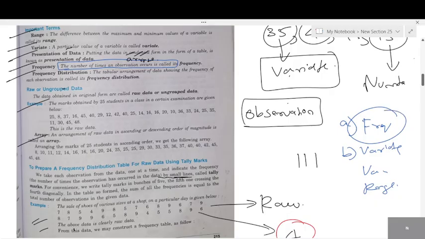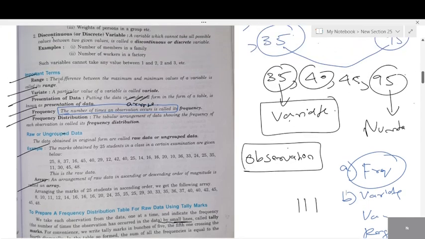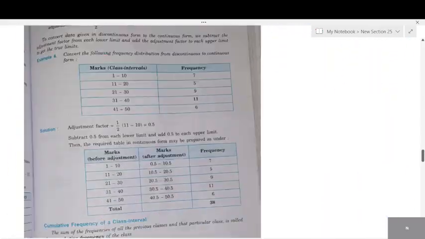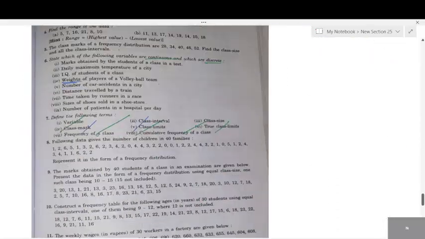Yes. So I've told you how you'll get the questions. I can't frame questions for you, students. It's a lengthy process to write each and every question. I've given an idea on how you'll get the question. Just go through these main important terms. From here you'll get at least one question. They'll either ask you range, variable, variate, frequency or frequency distribution. Other things just ignore. I'll teach later.